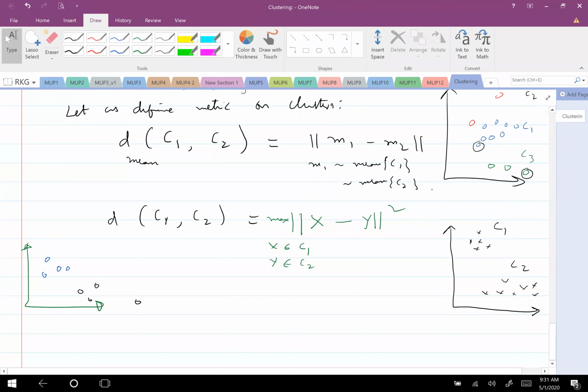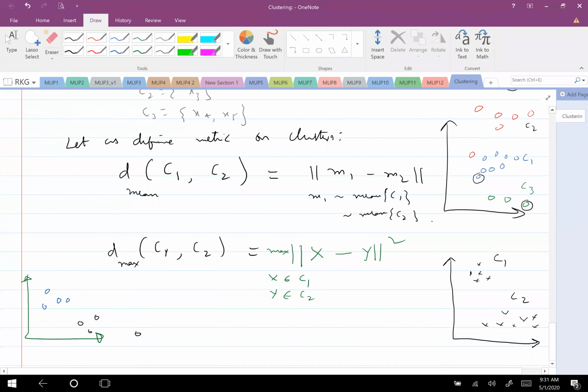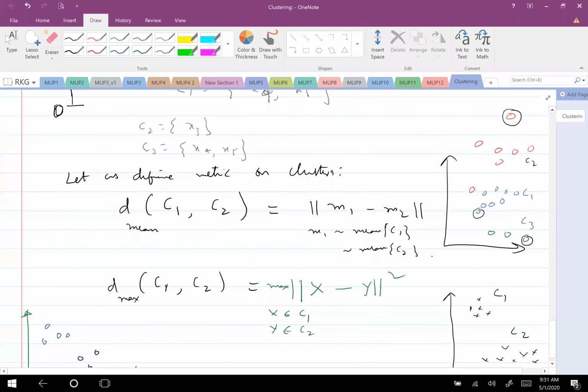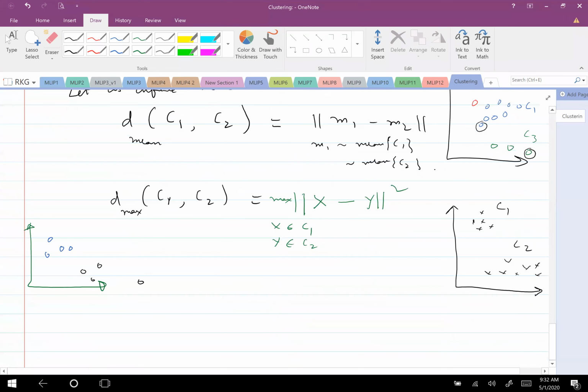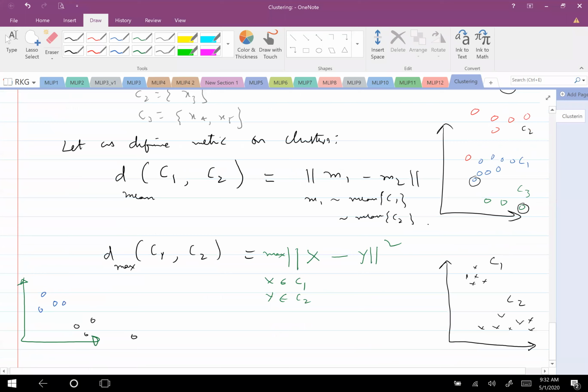So this distance metric is D max. That means you consider the maximum distance between X and Y such that X belongs to C1, Y belongs to C2. And then you will merge the ones which will have, say if I have 3 clusters, C1, C2, C3, I will better merge C1, C2 if the D max is smaller for C1, C2 than C1, C3 or C2, C3. You understand? Is it understood or not?